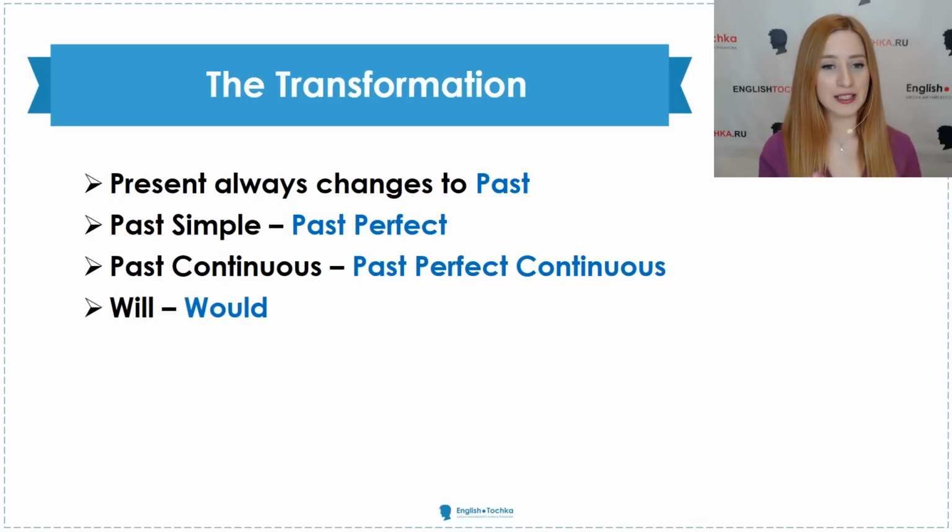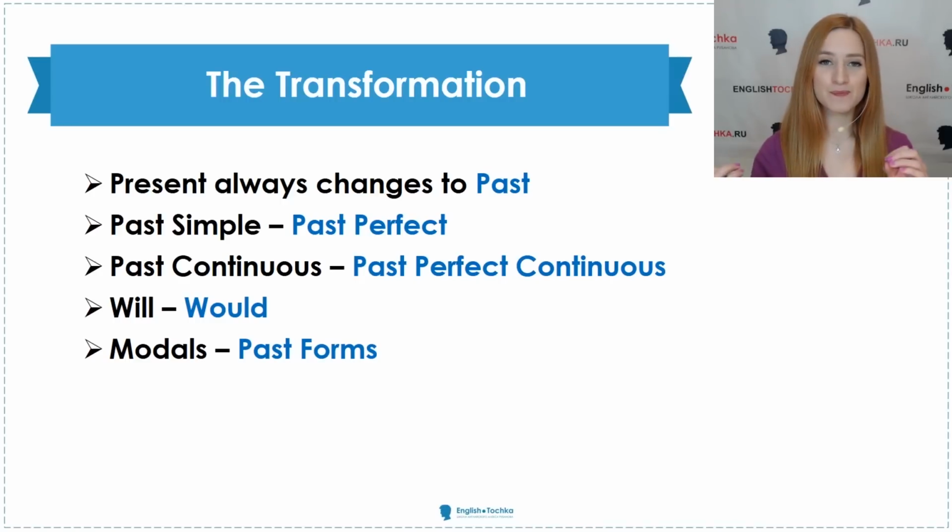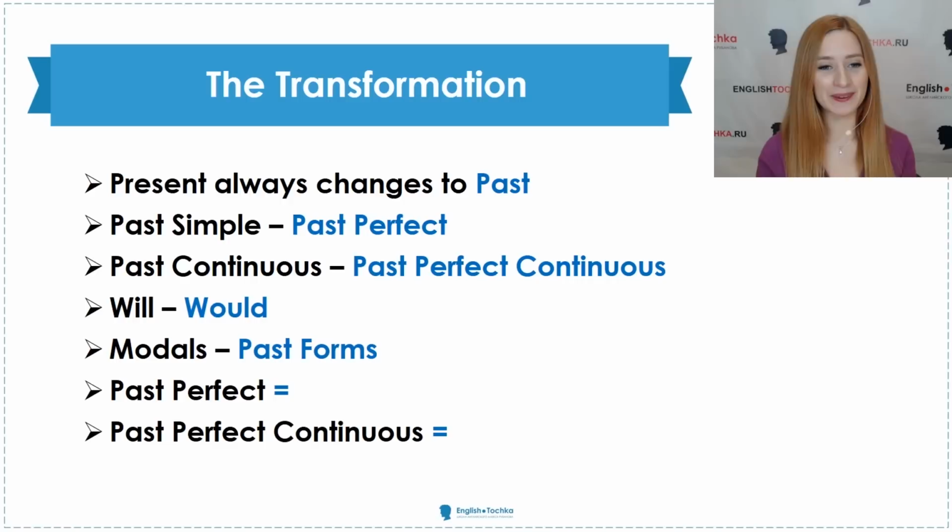Will can be replaced with would. We use would instead of will. With the modals, we use the past forms. For instance, instead of can, we say could. Instead of must, we say had to. So on and so forth. So the past forms. Past perfect is completely unchangeable because it is the deepest option possible. Also, past perfect continuous, same story, because it is past perfect but with a duration. So we can't replace it with anything.